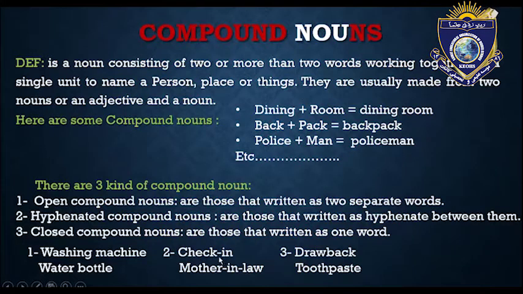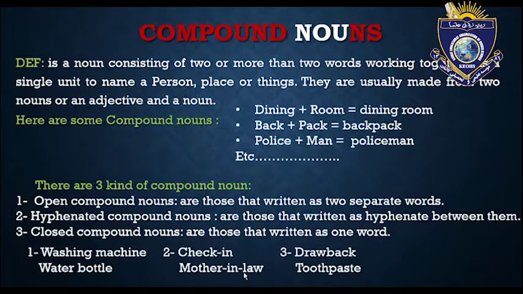Look, chick-in. We can't pronounce it like chick hyphen in. This is totally wrong. If you pronounce it chicken, this is right. Okay, mother-in-law. It means this is a hyphenated compound noun. We have mentioned that hyphenated compound nouns are those written with a hyphen between them. We have lots of examples. You have to work by yourself, guys, or Google it to find more examples of hyphenated compound nouns. Now we are going to the next one, closed compound nouns.